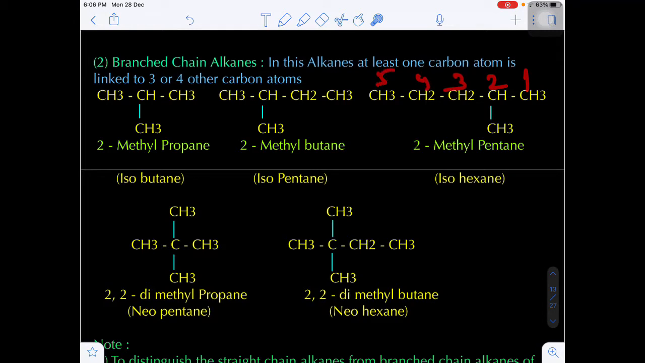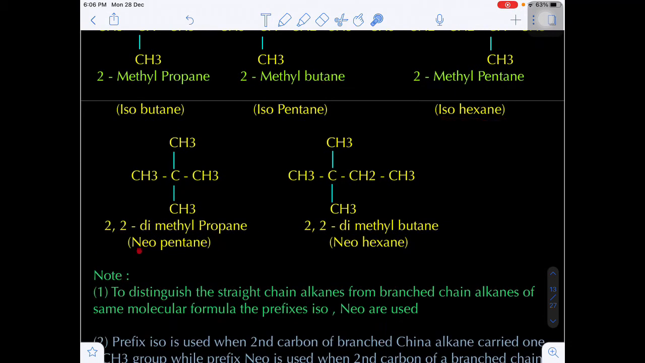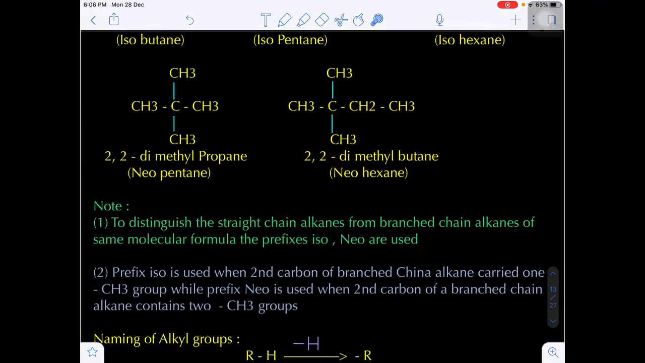Here 1, 2, 3, 4, 5. I will explain how to do the numbering. So this will be 2-methyl pentane. Here the important thing is the common names. This is isobutane, this is isopentane, this is isohexane. And the common name here, if you see, this is neopentane and this will be neohexane.